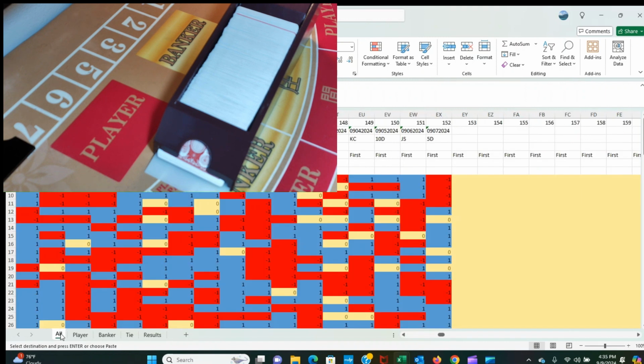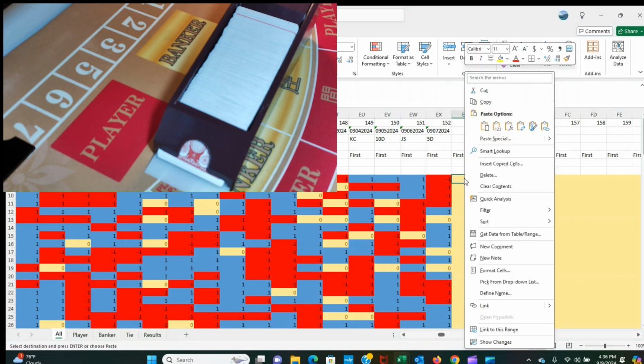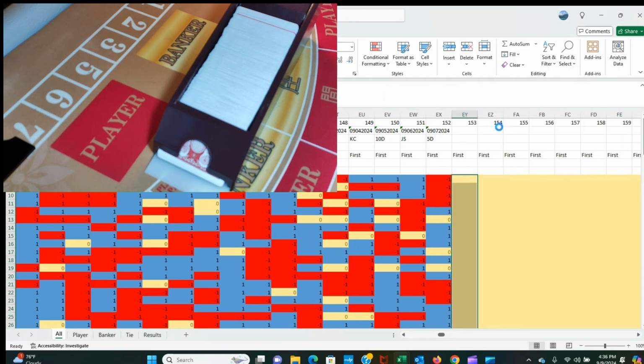So what I do here, I bring the information first to the old tab. All the shoes that I have played, I have 152 shoes before yesterday. So I bring this data, I do paste, but I do paste special, and I just bring the values. I don't bring the formulas. So you copy all the data from that shoe, from yesterday's shoe. I played 2 days in a row here. Well, I have been playing every day. I just don't record every day.